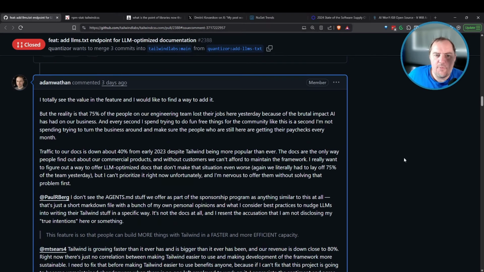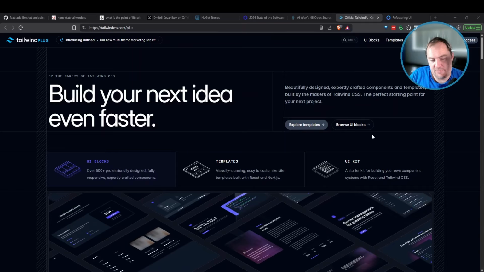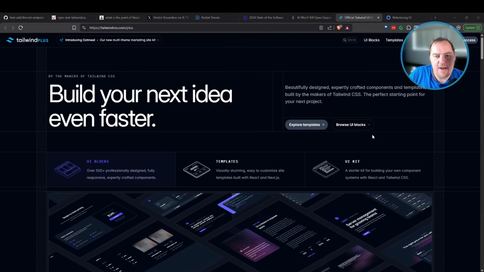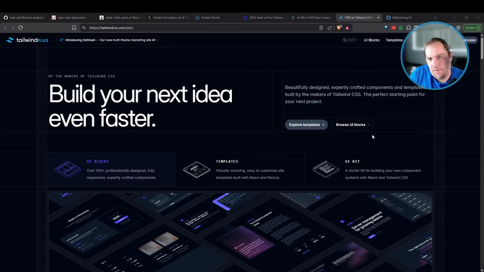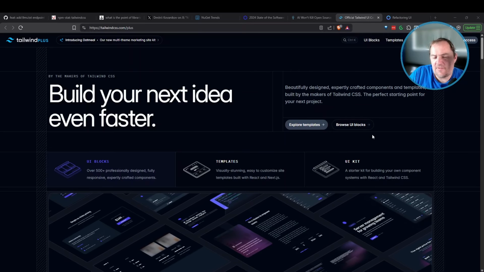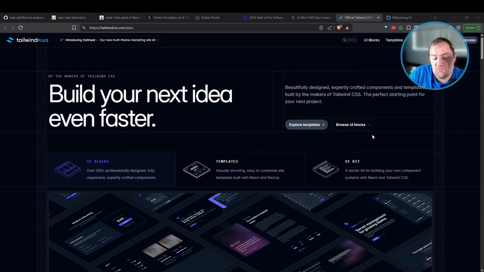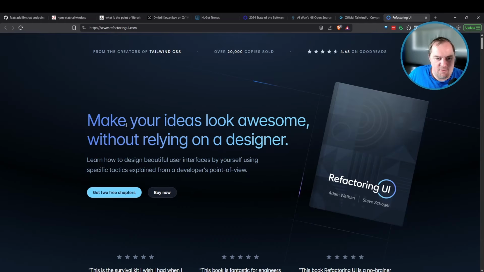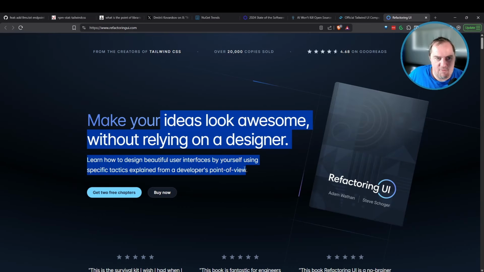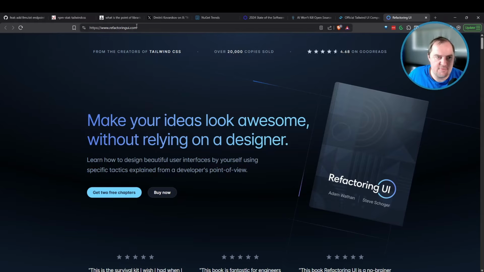Now, the way Tailwind makes their money, and this is an important point I'm going to draw here, is through the sales of two products. Tailwind's primary product is Tailwind Plus, which basically gets you access to templates, UI components, that sort of thing. This is sort of a standard business model for people who are in the UI business. WordPress made a lot of money through their template and component gallery and plugins for a long time. So this isn't all that novel of a business model, which there's nothing wrong with, but this is their primary source of income. And then the other set of products they sell are the Tailwind books and video courses, refactoringui.com here. And I'll link to both of these in the description.